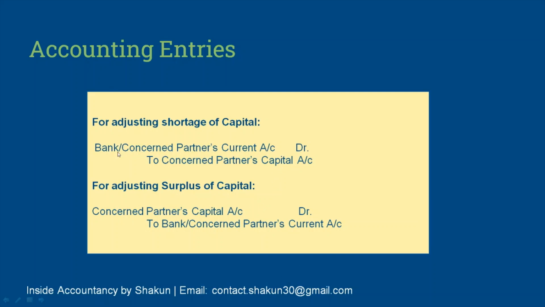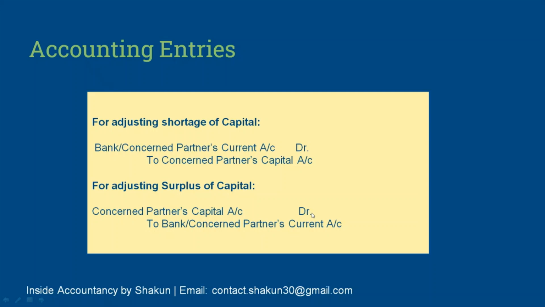And depending upon the question and the statement in the question, we will write bank or current account. Similarly, for adjusting the surplus of capital. Surplus of capital means that the partner has more capital and has a scope of withdrawing the capital. Now, since the partner is withdrawing the capital, therefore his capital account is decreasing. Therefore, concerned partner's capital account should be debited.